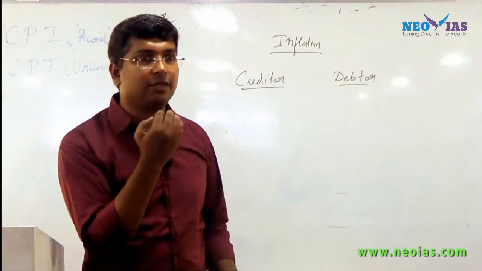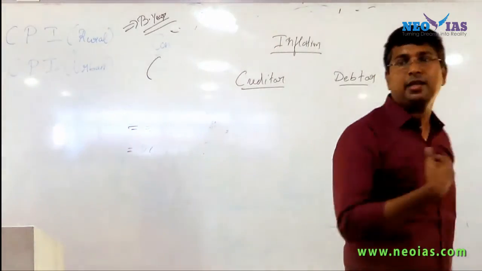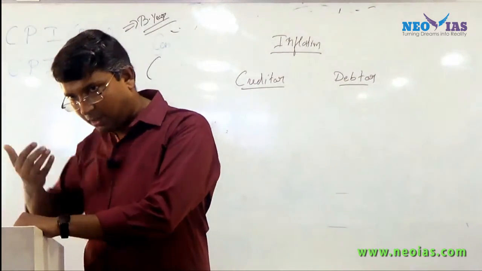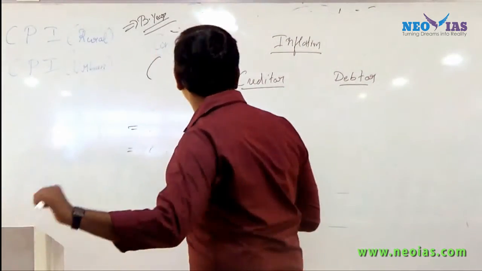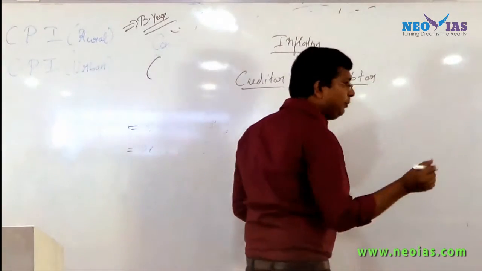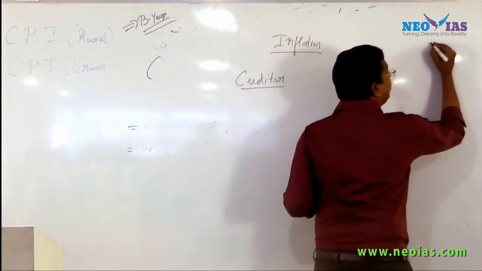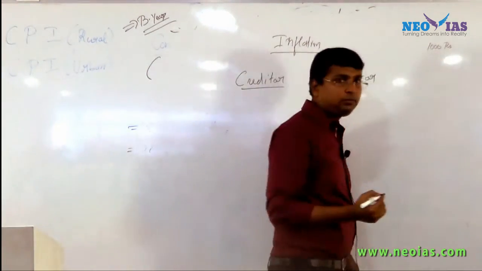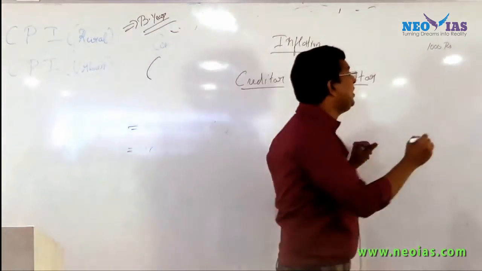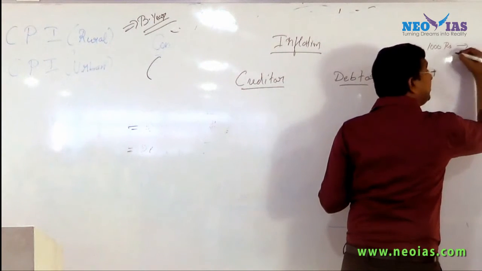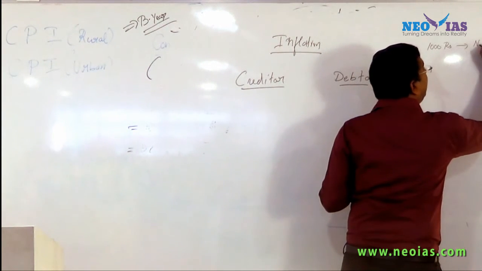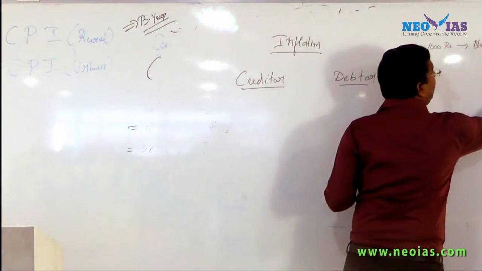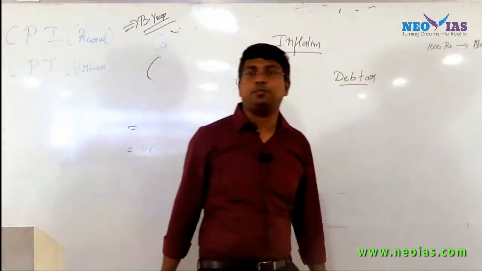A creditor is a person who gives a loan. A debtor is a person who borrows. Now think about a situation. Imagine you have 1,000 rupees today. Make it December 2015, you have 1,000 rupees.